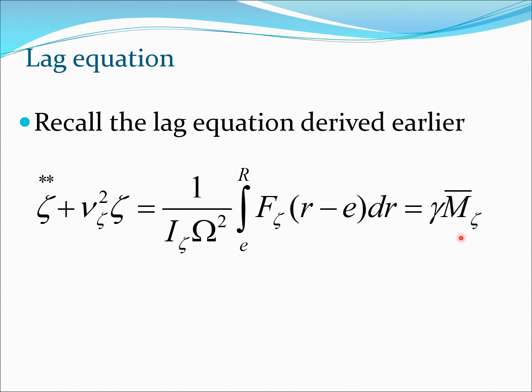So this we had called as gamma m beta bar. So we are going to look at this right hand side of the equation and get an expression for this term using BET so that we can write out this equation for vertical flight.